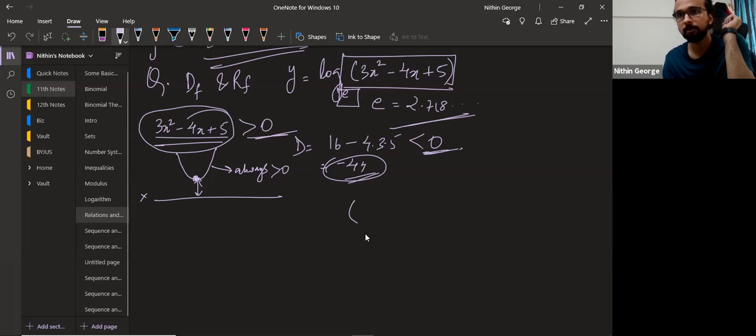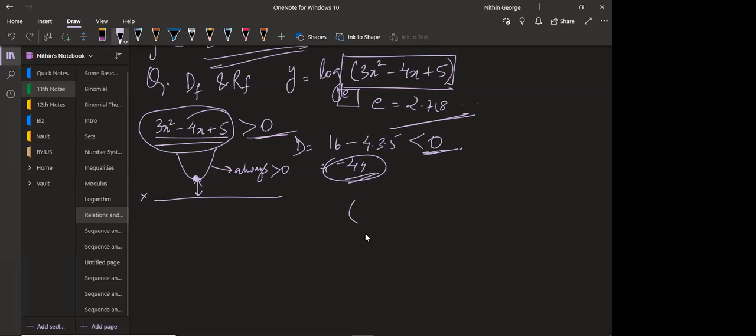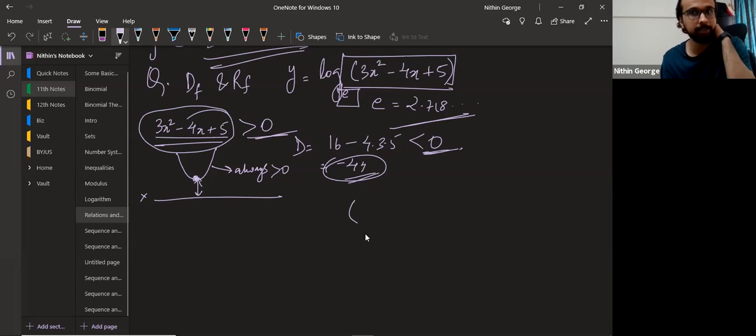Minimum value? So differentiate and equate to 0. Differentiate equal to 0 is the way. But if you remember this, minus b by 2a, minus D by 4a, you're sorted. This point I marked here will be minus b by 2a, minus D by 4a. Got it? Okay. Otherwise, you can differentiate and equate to 0.